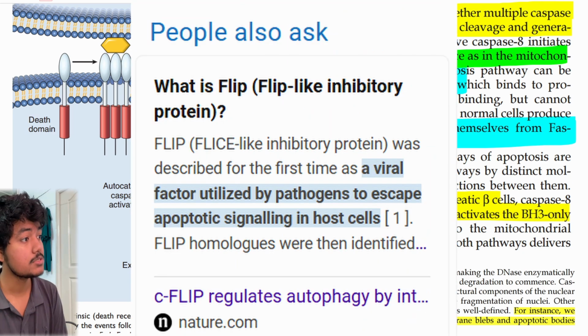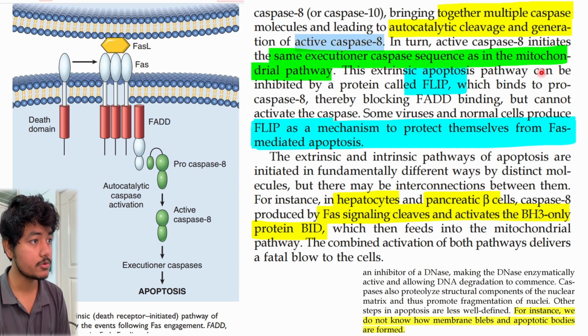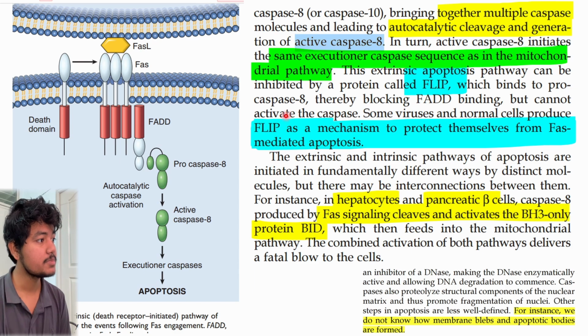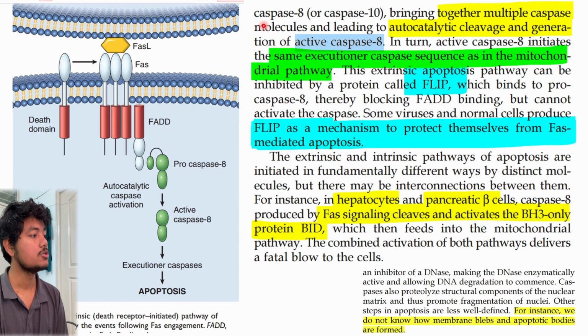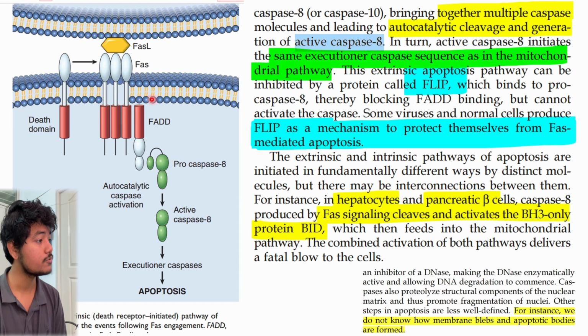How is that? There is something called the FLIP protein. This extrinsic apoptosis pathway can be inhibited by a protein called FLIP, which binds to caspase 8, thereby blocking the FADD. Once the virus enters inside and blocks this step of the pathway of apoptosis, then this won't be initiated, and if this is not initiated, then there is no apoptosis, right? So the virus is intelligent enough to come and block this step, and that is through the protein called the FLIP protein.